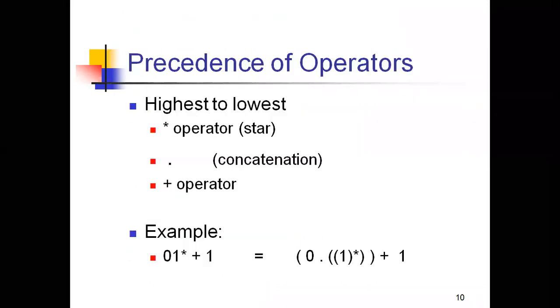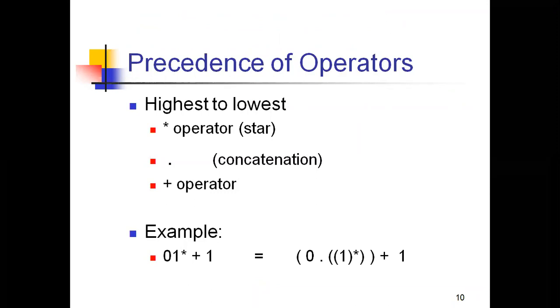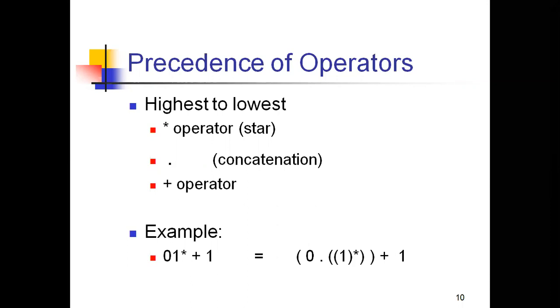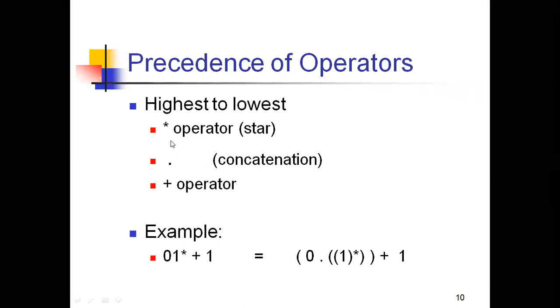And now see another example. Before seeing the example, here we have the precedence of operators. The meaning of precedence of operators is that you need to decide which of these three language operators has the highest and which has the lowest. The three operators are union, concatenation, and Kleene star. Star has the highest precedence, then concatenation, and then plus. So first star, then concatenation, and then plus.